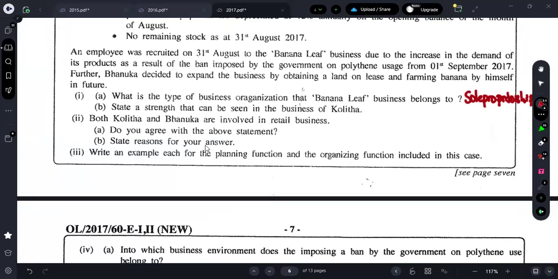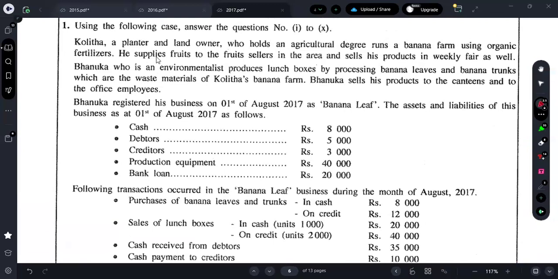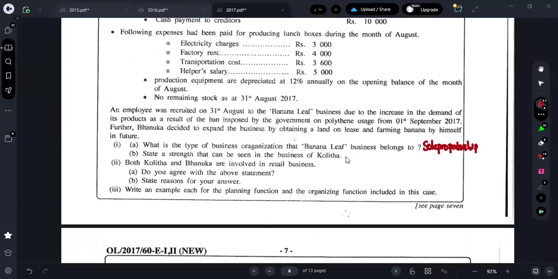Okay. Next one is what? State a strength that can be seen in the business of Kolita or the second business. In Kolita's business, what do they say? A planter and a landowner who holds an agricultural degree, right? So what you can say for the advantage, the first strength you can say is that he holds an agricultural degree. Don't just write hold and agriculture. You can say he owns, or I can just put his name, right?